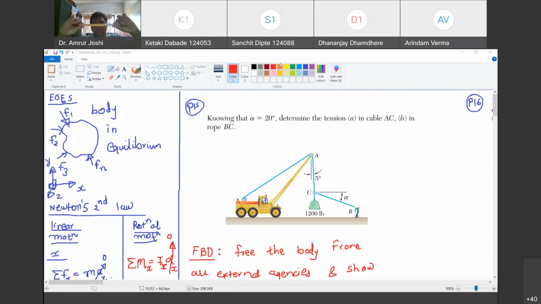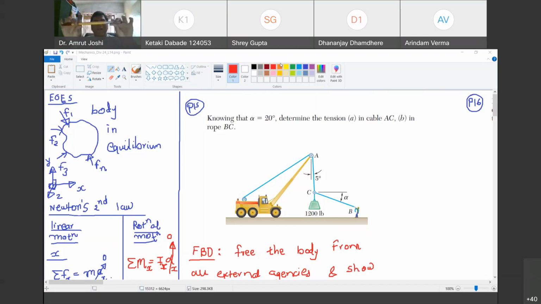Yes, Ketki. Tensile force. And why do you think so? Because you're stretching the brush. No, how do you know that? I may be compressing it. Yeah. Are you with me? So that's the point I want to make.